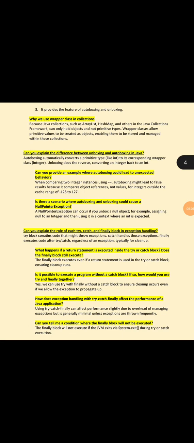How does exception handling with try catch finally affect the performance of a Java application? Using try catch finally can affect performance slightly due to the overhead of managing exceptions, but it is generally minimal unless exceptions are thrown frequently.